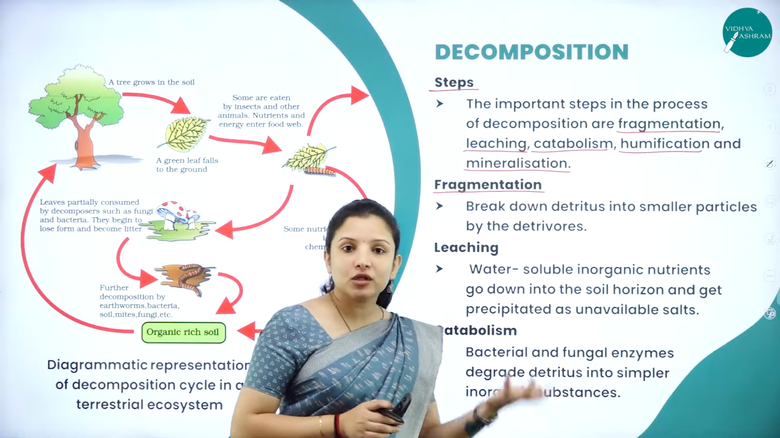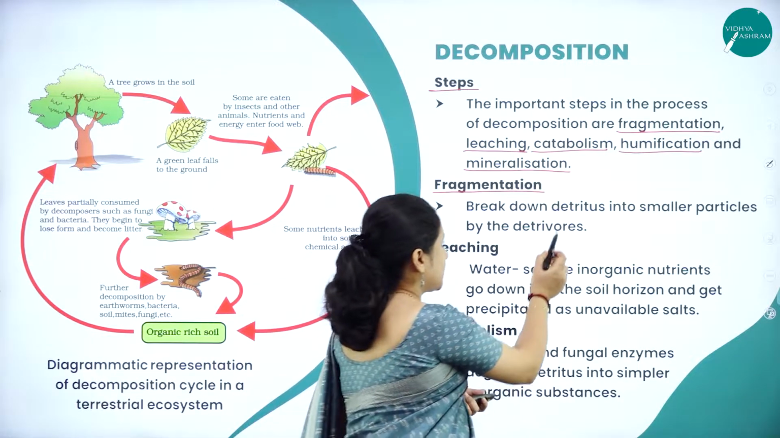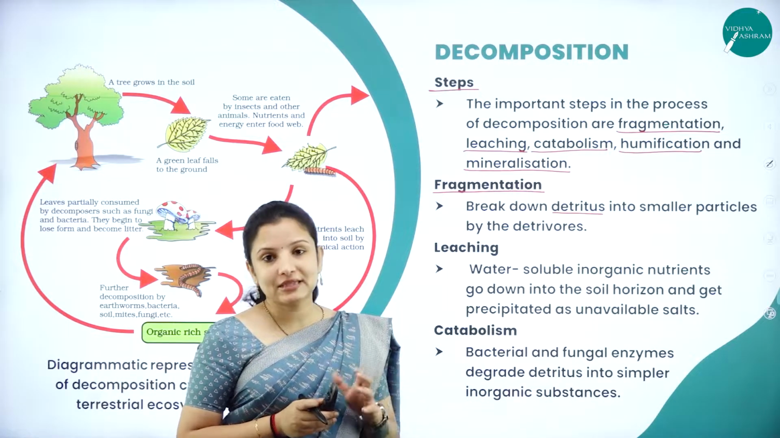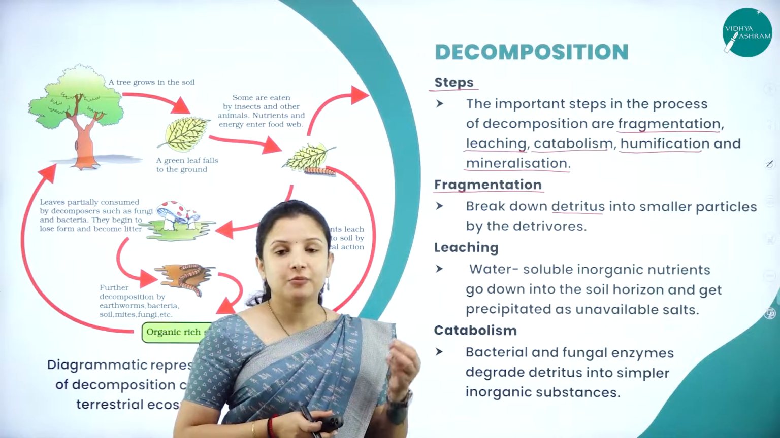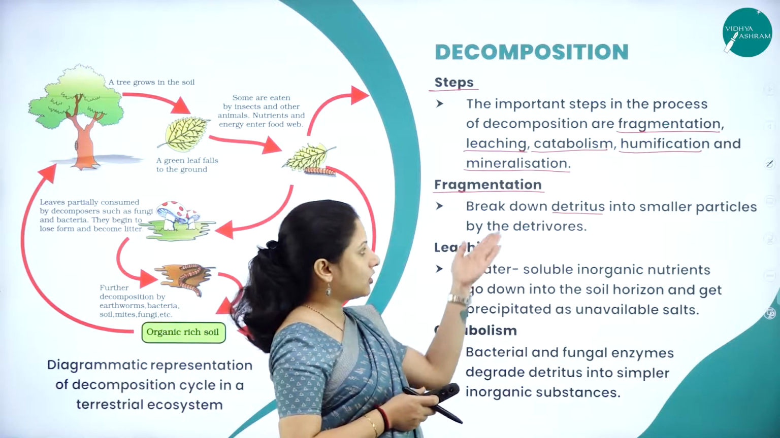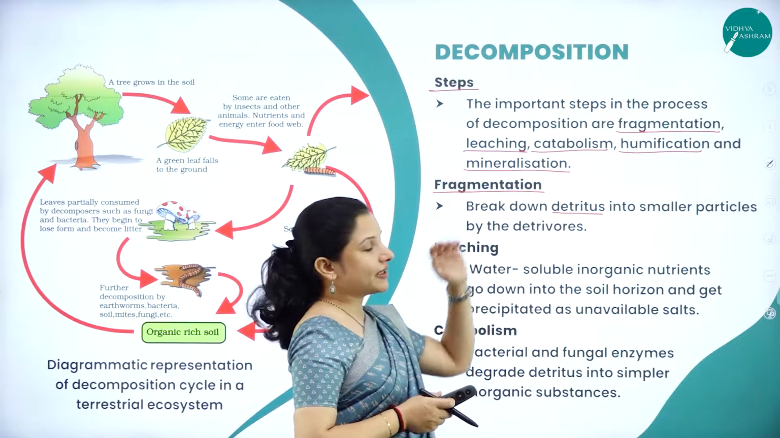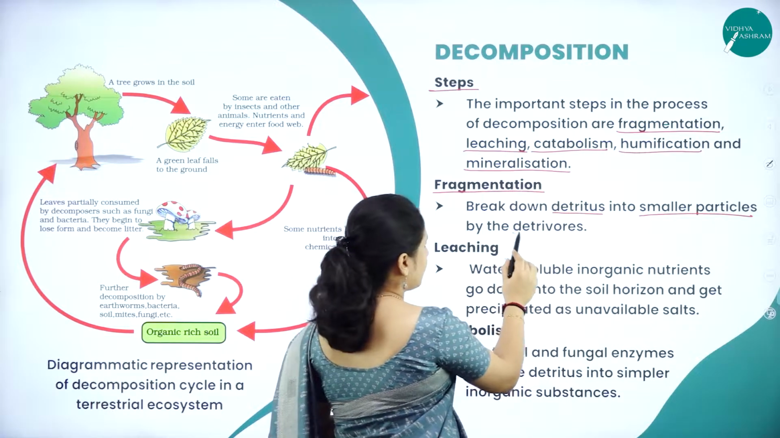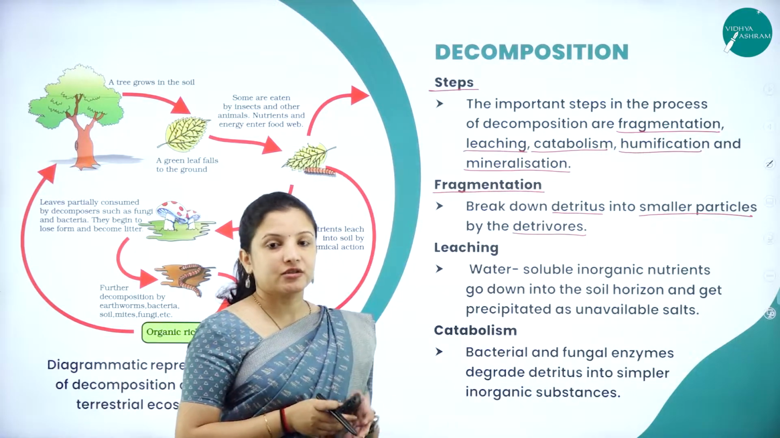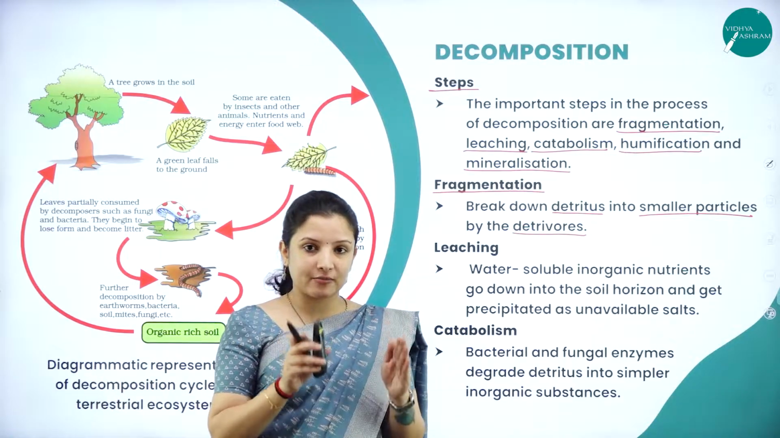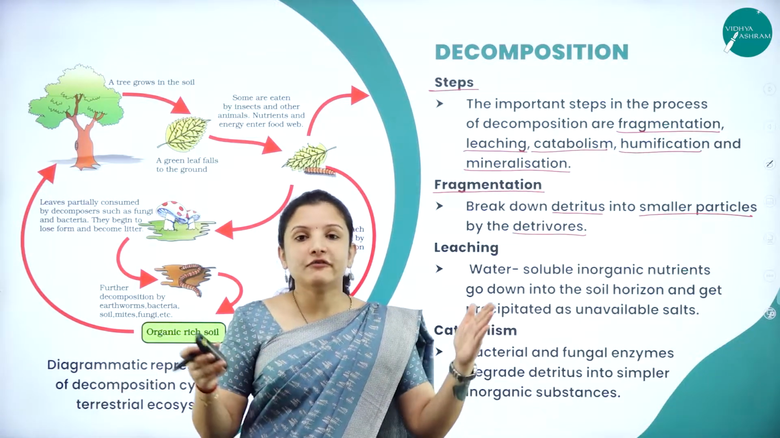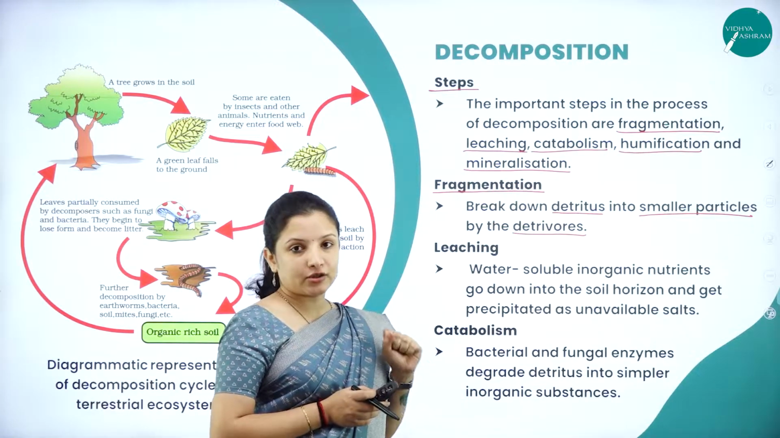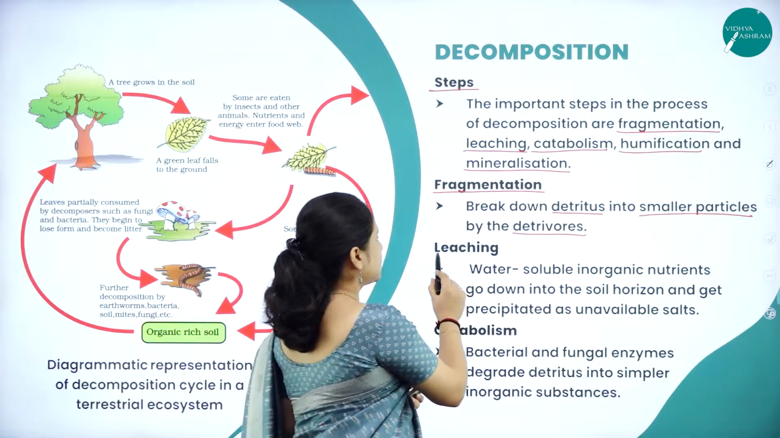So, here what is broken down into smaller bits? The detritus is broken down into smaller particles. So, what is detritus? Detritus is nothing but the dead plant and dead animal remains. The detritus is broken into smaller particles by the detritivores during fragmentation. So, the dead plants and animal remains are broken down into smaller fragments under this process called fragmentation. Once they are broken into smaller fragments, the next step that comes is leaching.